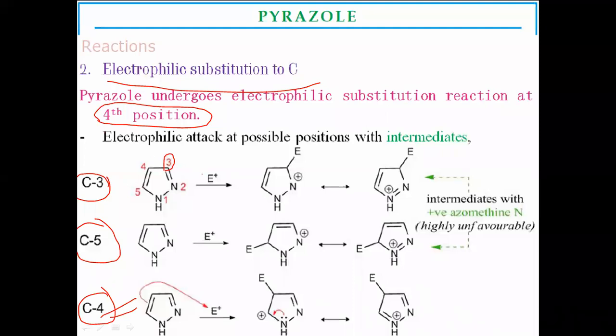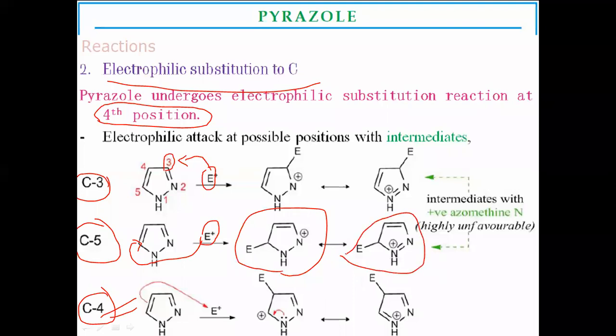If the electrophile substitutes on the third position, there is formation of the 3 or 5 electrophile-substituted intermediate, a pyrrolium salt or azomethinium nitrogen. If the 5 position is substituted, there is likewise a positively charged azomethinium nitrogen.